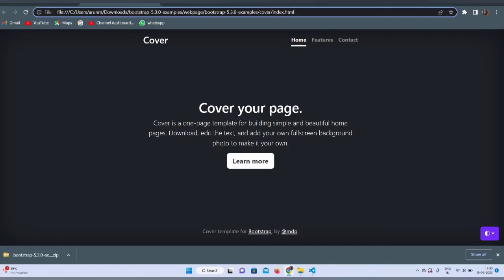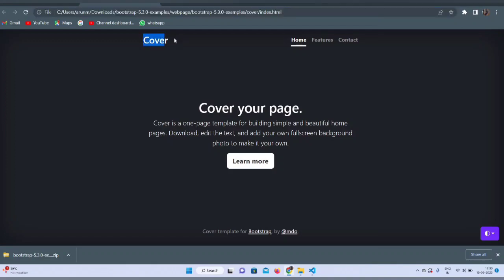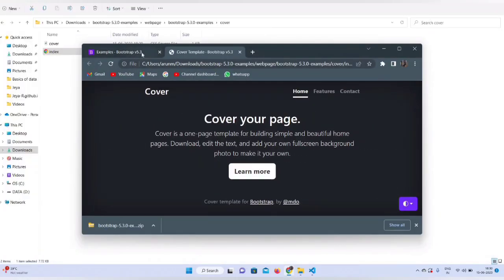So this is displaying the example which you have downloaded. I'm going to make some adjustments here and there in order to suit my needs. Instead of cover, I need my name here. So I'm going to give Jeya here. If you see the heading for this web page, it says cover template. Instead, I need it to say Jeya Ravichandran. And here also I'm going to give a short introduction of myself.